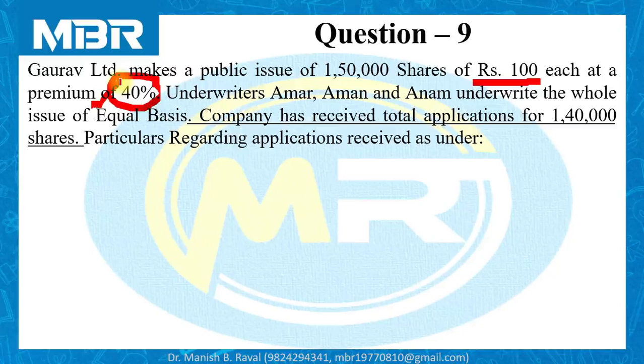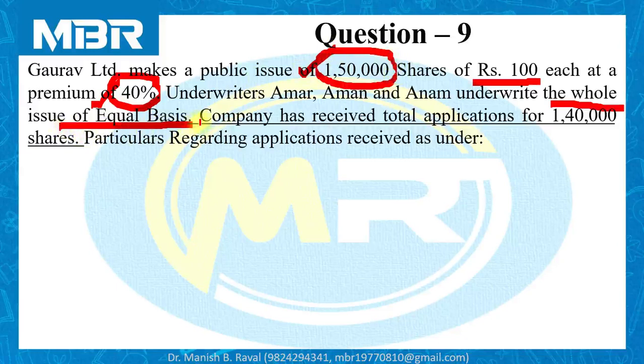Underwriters Amar, Aman and Anam underwrite the whole issue on equal basis. Underwrite the whole issue means the total number of shares issued by the company, 1,50,000, is underwritten by 3 underwriters on equal basis.